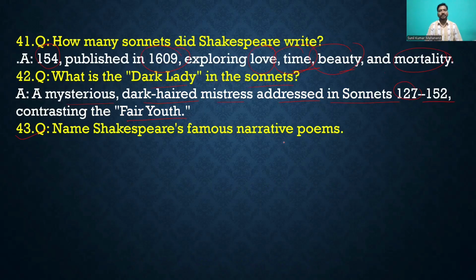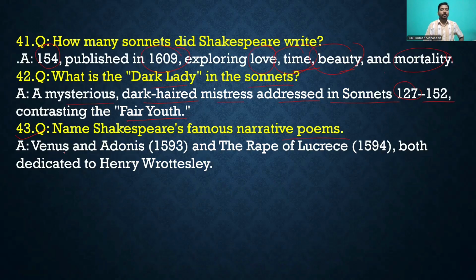Name Shakespeare's famous narrative poem. What is William Shakespeare's famous narrative poem? You can see that the Venus and Adonis, which was published in 1593, and the Rape of the Lucrece, 1594, both dedicated to Henry Wriothesley.